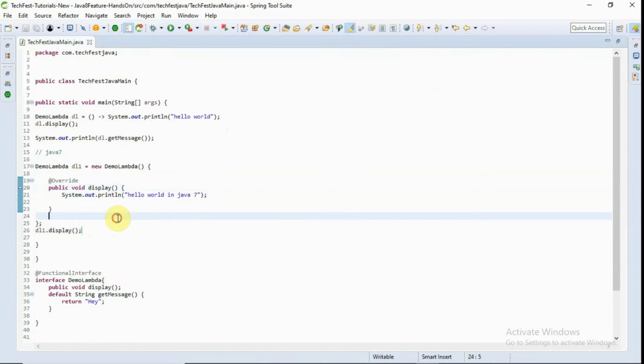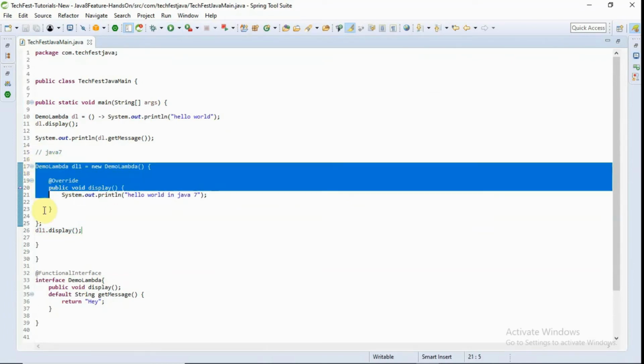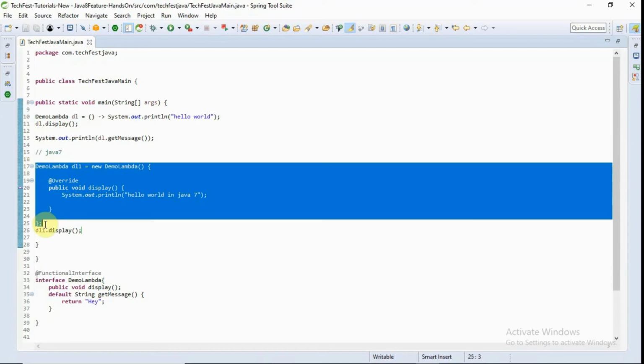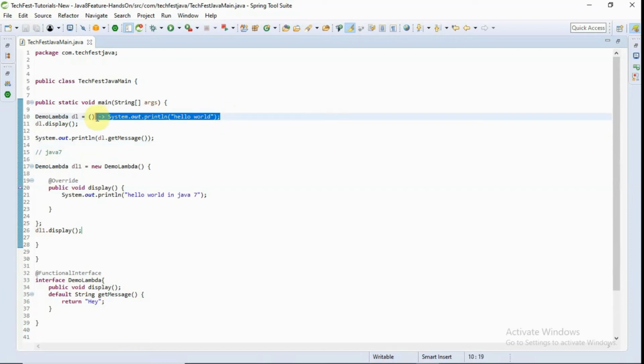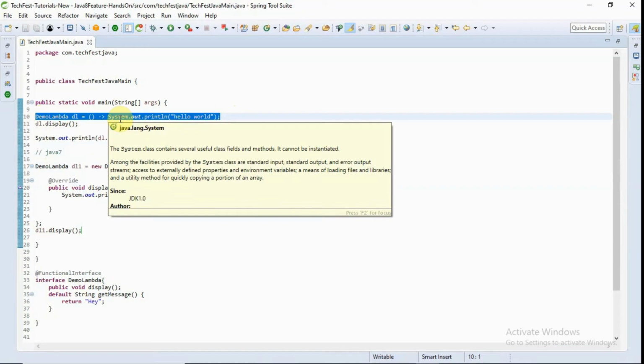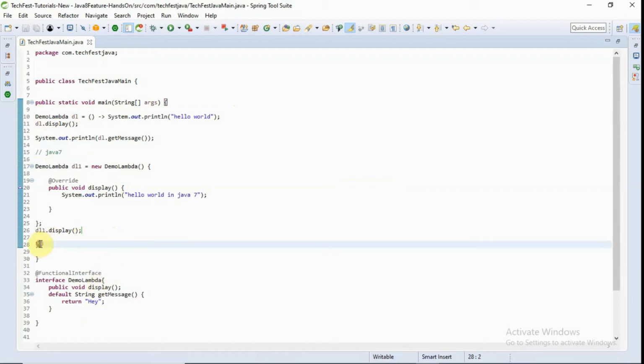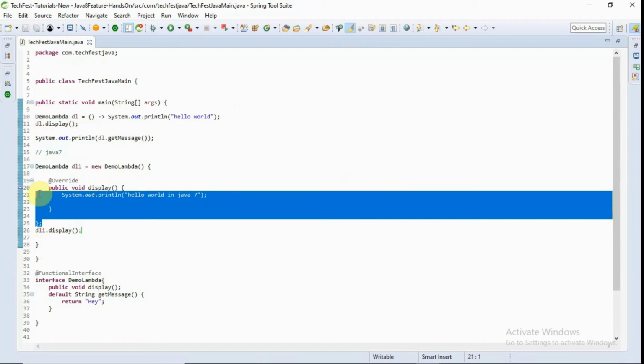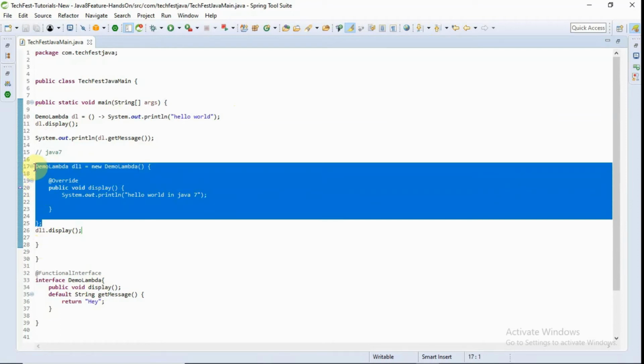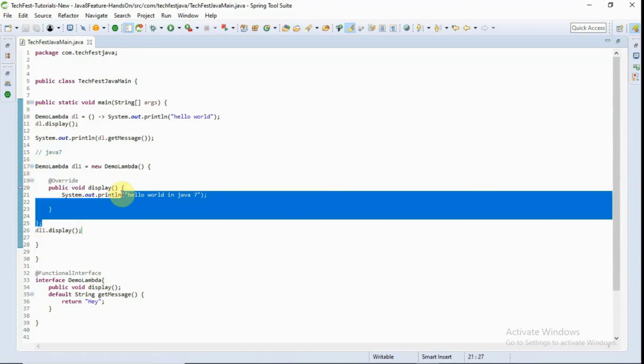Now you can see the difference in writing the same implementation in Java 7 or before Java 8 versions, and in Java 8. So here is the code for Java 8 for providing the implementation of the abstract method of functional interfaces, and here is the functionality implemented in versions previous to Java 8, I mean Java 7, Java 6 and so on.